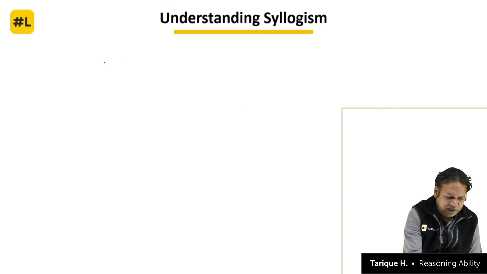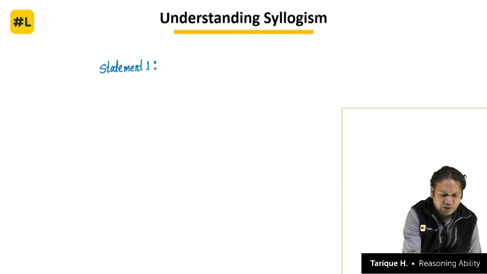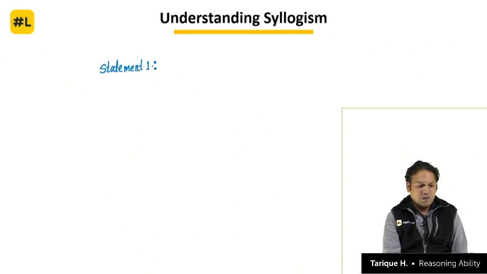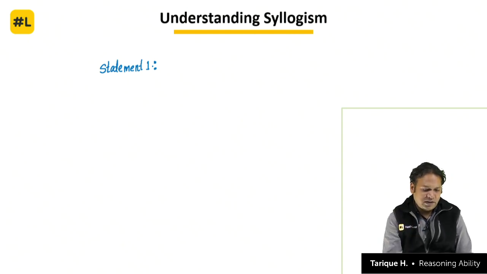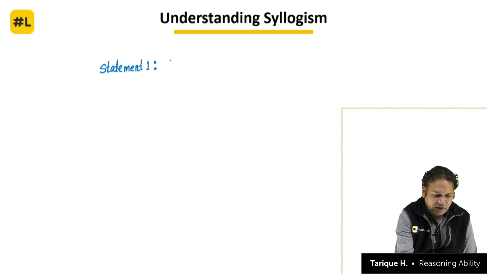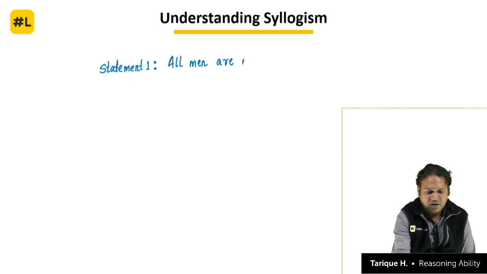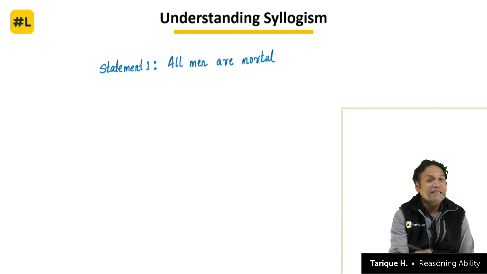So we had a 2 statement structure. Statement 1. We say something is syllogism when we have 2 statements, and followed by the 2 statements we come to a conclusion. So Aristotle, an ancient Greek philosopher, said that all men are mortal. This was his first statement. Mortal means someone who dies. All men are mortal. And his second statement was,